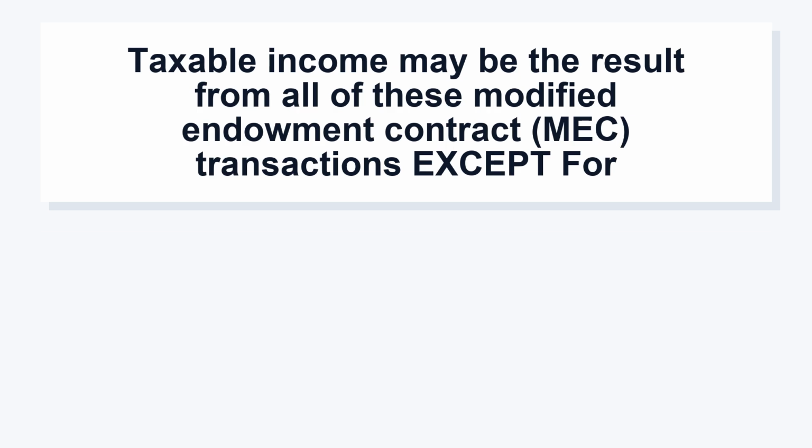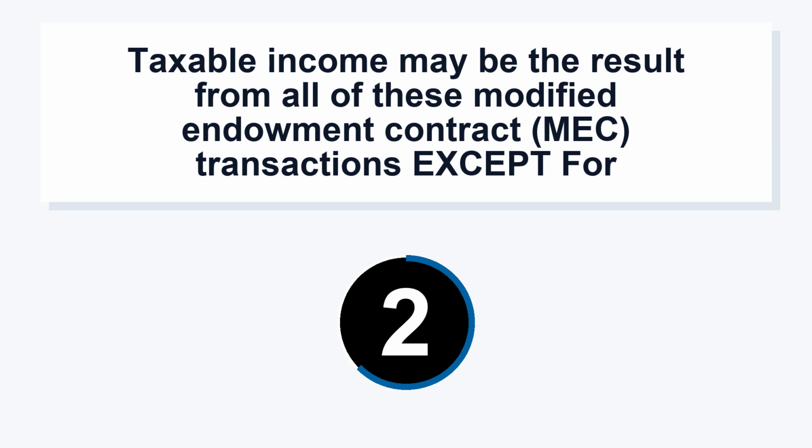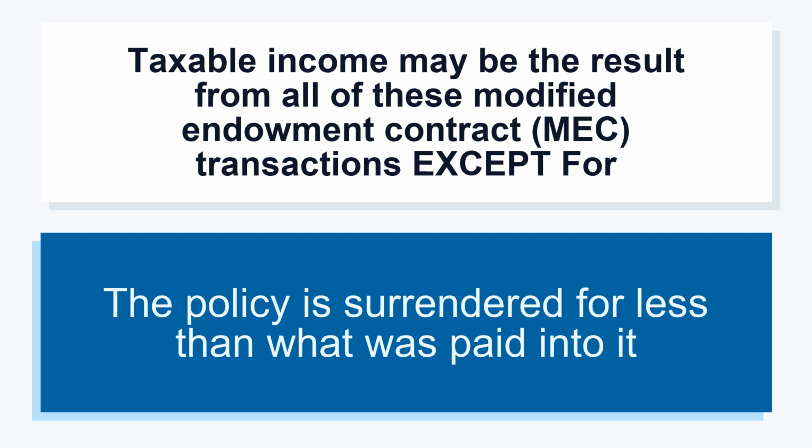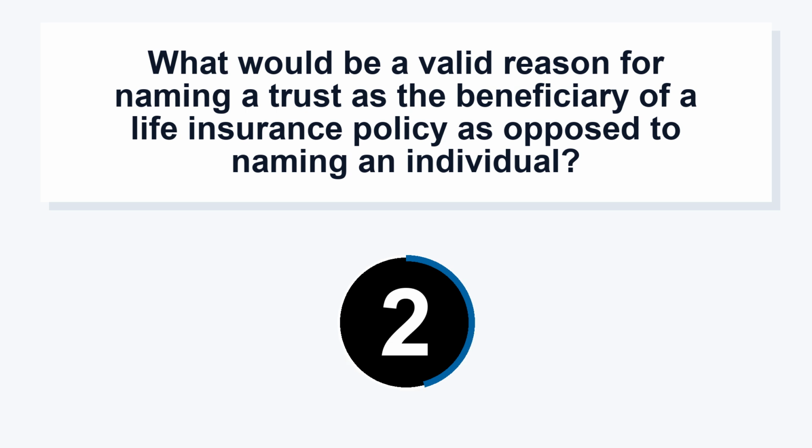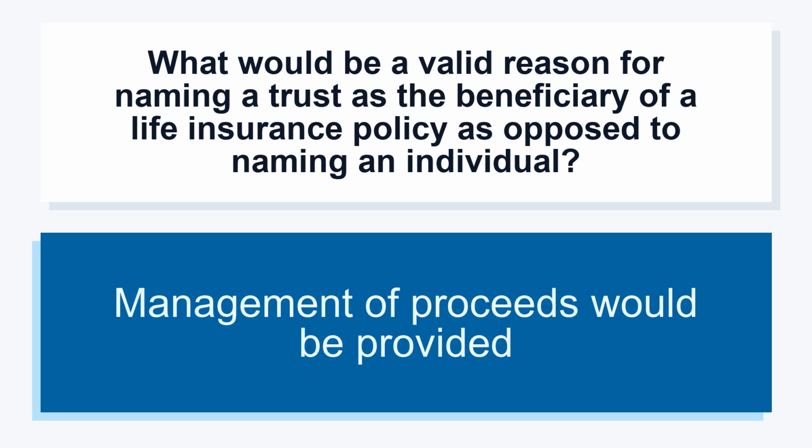Taxable income may be the result from all of these modified endowment contract (MEC) transactions except for the policy is surrendered for less than what was paid into it. What would be a valid reason for naming a trust as the beneficiary of a life insurance policy as opposed to naming an individual? Management of proceeds would be provided.